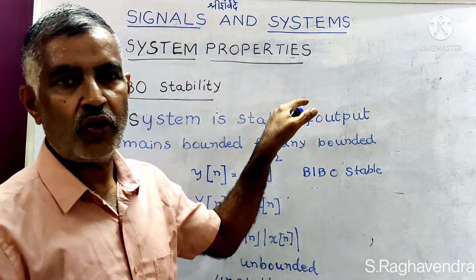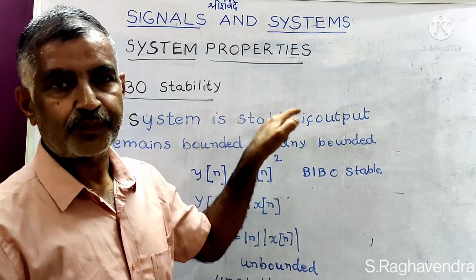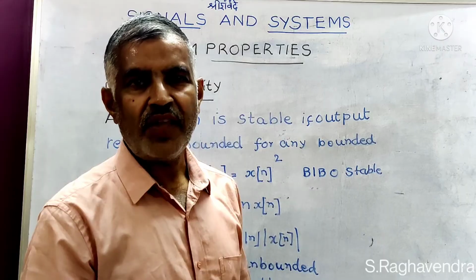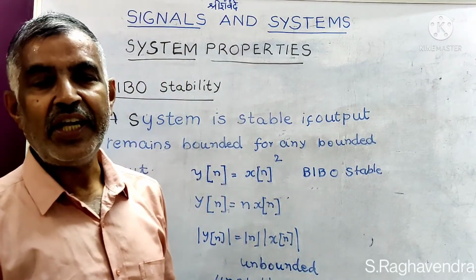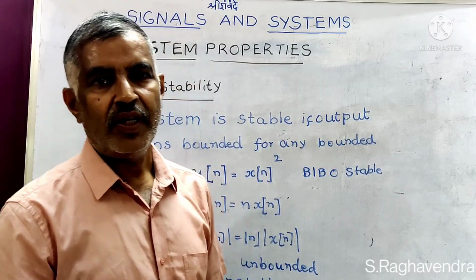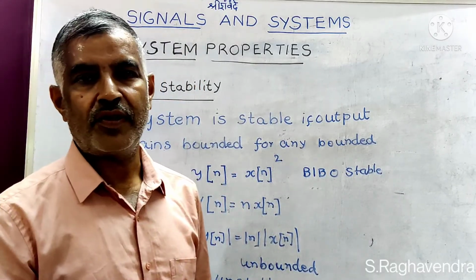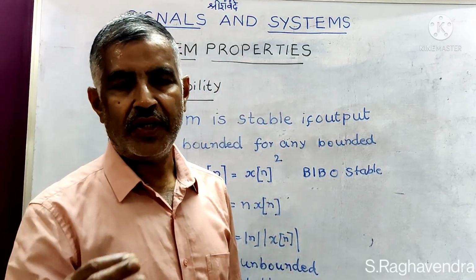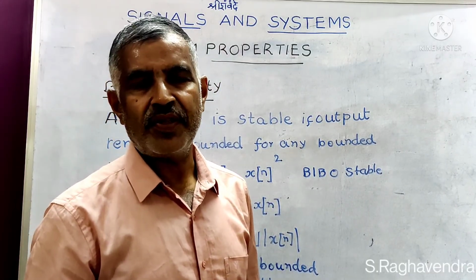It gives you a sound knowledge of the subject. And in the next class, I will start the second chapter, known as LTI systems, that is linear time invariant systems. In this chapter, you come across convolution of discrete time signals and convolution of continuous time systems. Thank you.